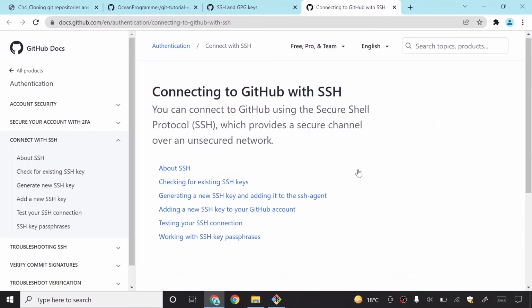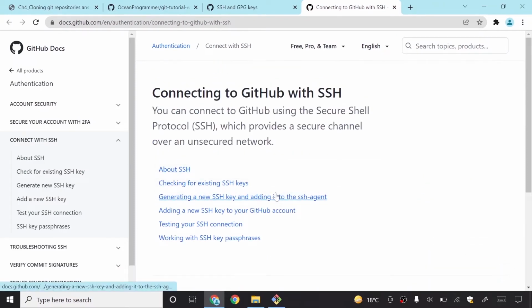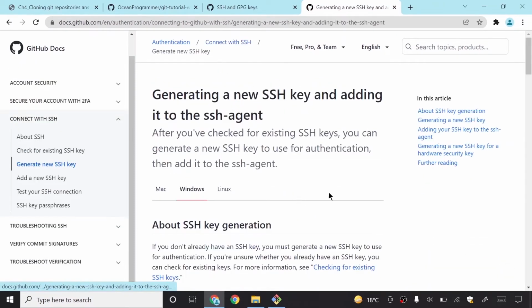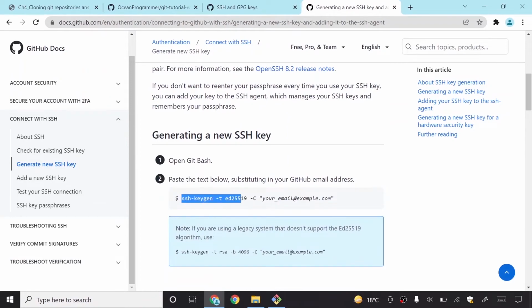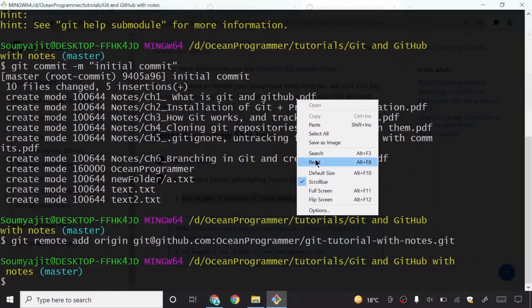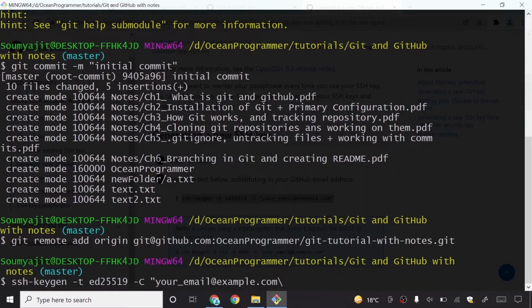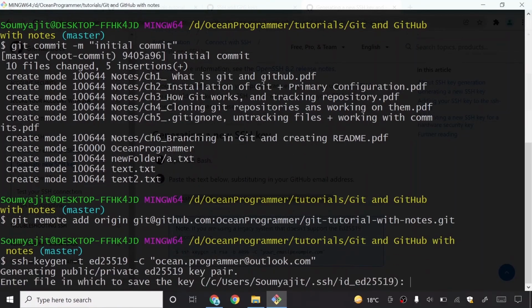So this is your guide. I will click here, and then do it like this, and then copy this thing and paste this thing. These are very simple things. In this place you just need to put the email address with which you have your GitHub account. So I have added my email address here.